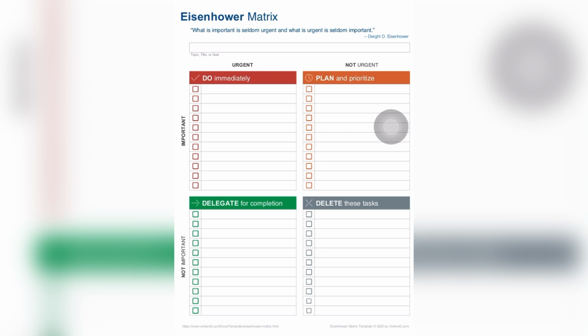The next one is tasks that are urgent but are not important. These are tasks that you can outsource. These are tasks you can delegate to someone to help you execute them. That is why they are urgent, but they are not important.